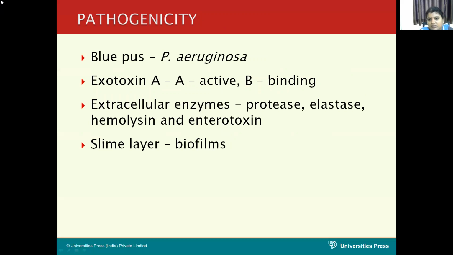Other enzymes are also involved. There are extracellular enzymes like protease, elastase, hemolysin, and enterotoxin. These are other important pathogenic enzymes involved. Another important factor is that this organism is covered by a thin film, that is slime layer, which is mucoid in nature. After aggregating of these microcolonies, they are enmeshed and produce a matrix, thereby protected from the host defenses.